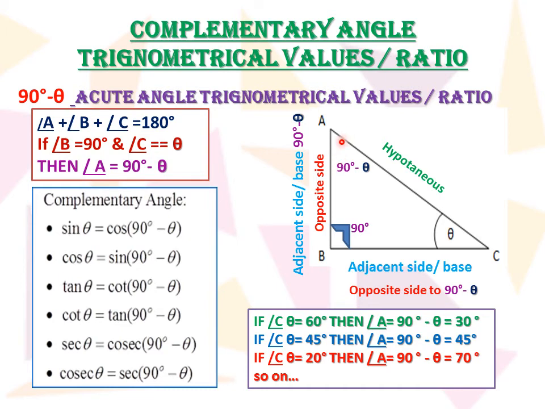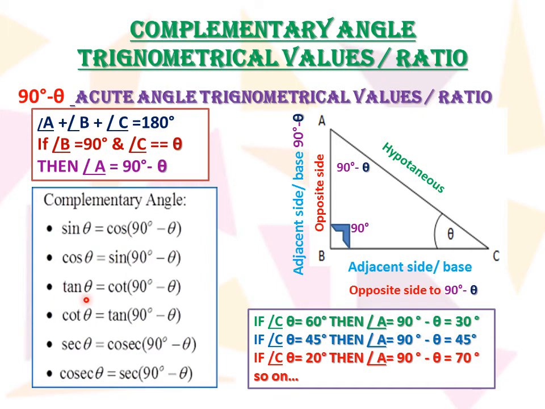So what will the trigonometrical value of this angle 90 minus theta become? Sine theta will be equal to cos 90 minus theta. Here cos 90 minus theta will be AB upon AC, and AB upon AC is sine theta. So in the same way we get sine theta equals cos 90 minus theta. And for sine 90 minus theta, the opposite side will be BC, so BC upon AC, and BC upon AC becomes cos theta. So cos theta will be equal to sine 90 minus theta.